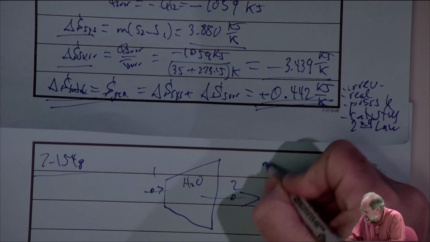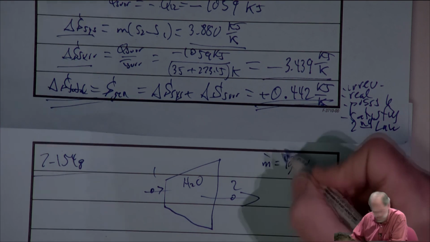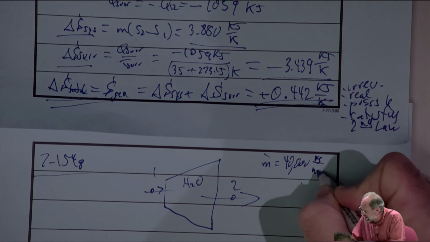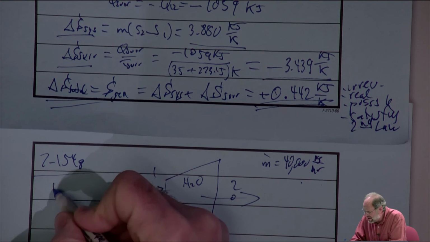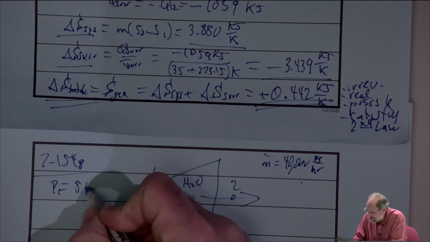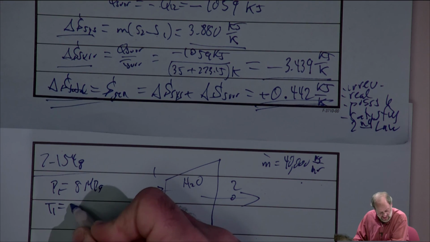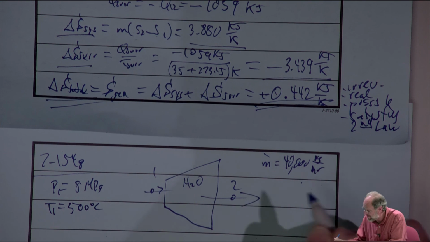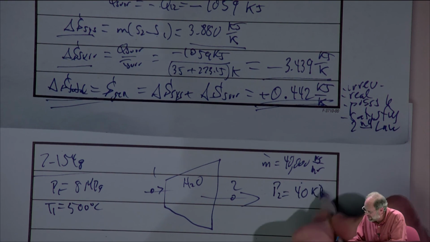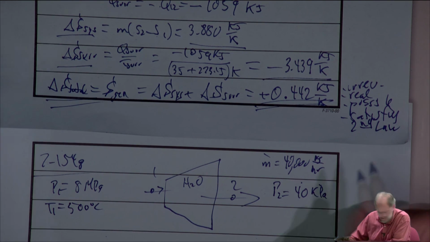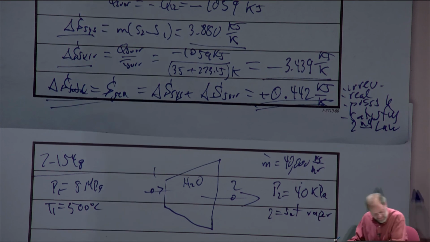We are given a mass flow rate of 40,000, and that's in kilograms per hour. We'll have to convert that to seconds eventually. We're given an inlet pressure of 8 megapascal and an inlet temperature of 500 C, and we're given an exit pressure of 40 kilopascal, and that it's a saturated vapor.